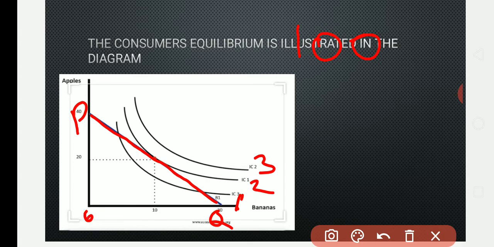Here the OX axis is indicating banana and the OY axis is indicating apple, two commodities. So how are we going to spend this entire 100 rupees on the two commodities? The entire 100 rupees is spent exactly on apple and banana, which is indicated by this PQ line. This PQ line is a budget line. Got it?